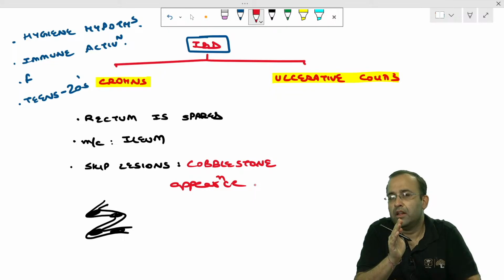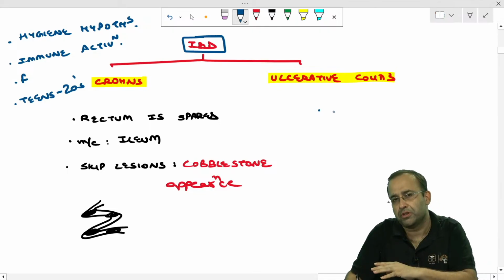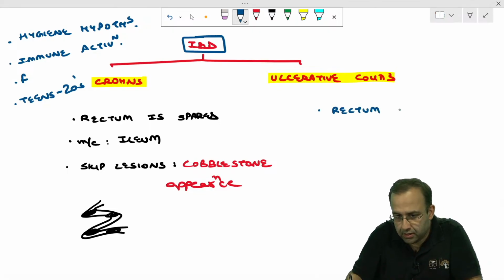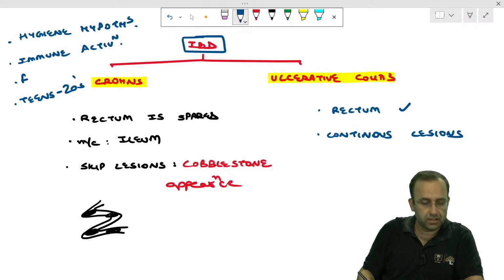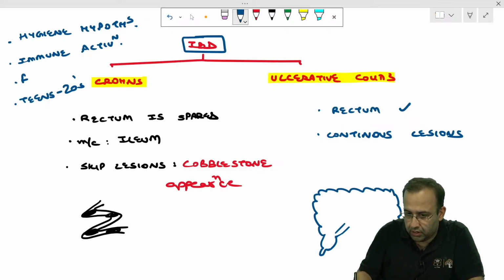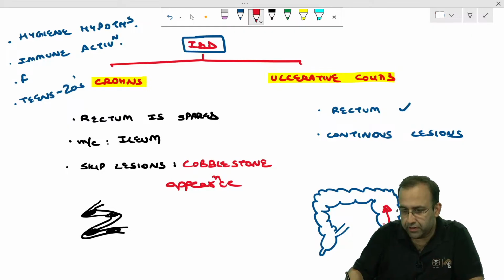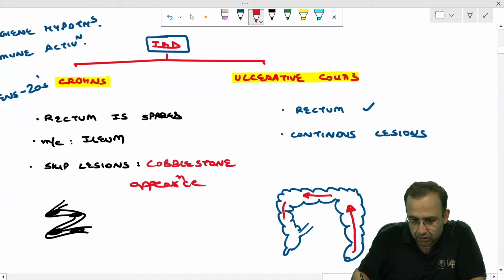This is Crohn's versus ulcerative colitis, which is totally opposite. In this, rectum is always involved, and it shows the presence of continuous lesions. Understand this in one go. If this is the ileum, ileocecal region with appendix, ascending colon, transverse colon, descending colon, rectum and anal canal, rectum is always involved. After that, it will be a continuous lesion. So first the descending colon is involved, then the transverse colon, then the ascending colon.